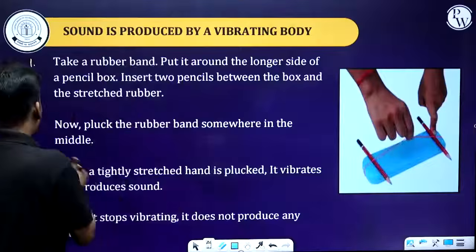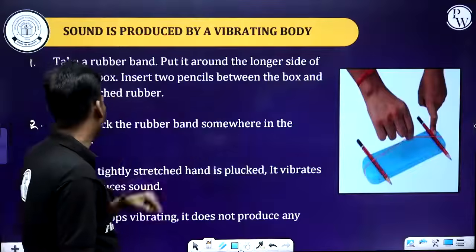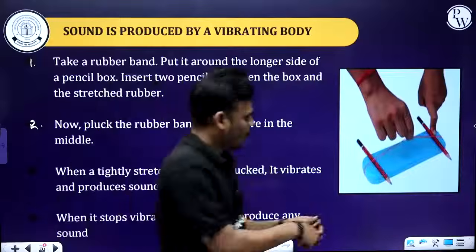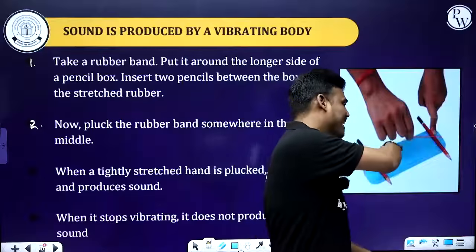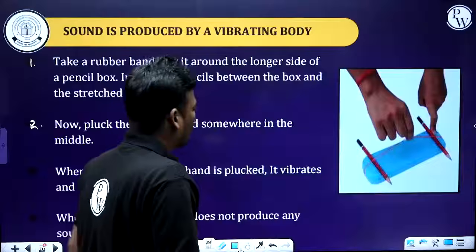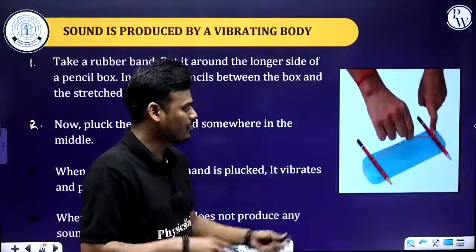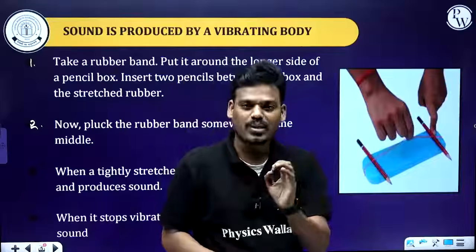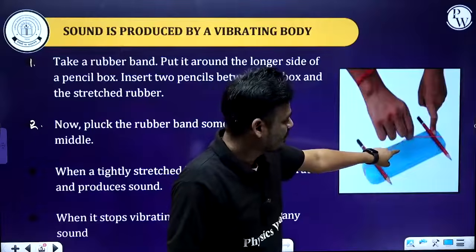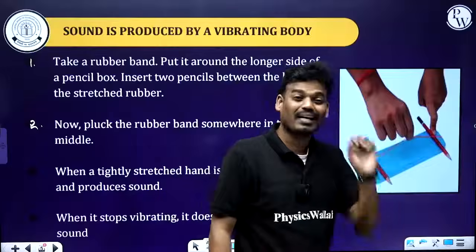After that, what do you have to do? Now pluck the rubber band somewhere in the middle of that length. Now why only in the middle? For the better result, simple. If you want to hear a pure sound, you have to pluck in the middle of that length. You can pluck here also, but you'll hear a weaker sound.